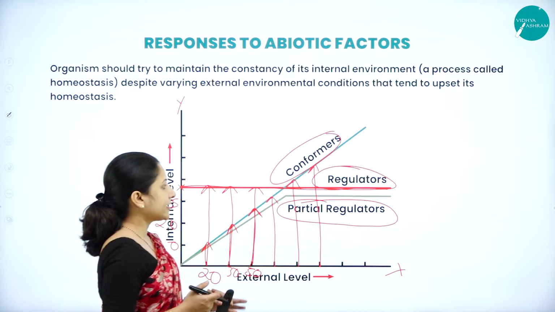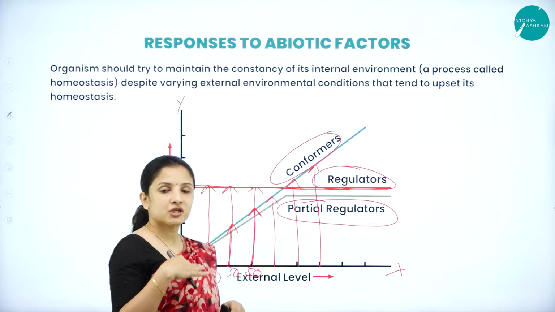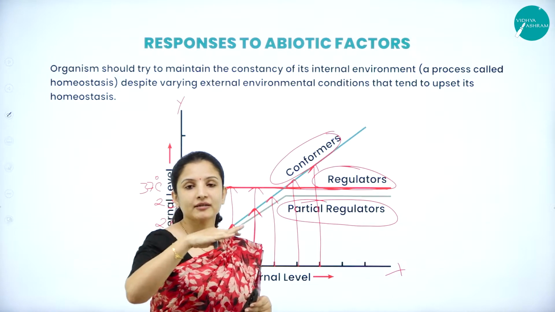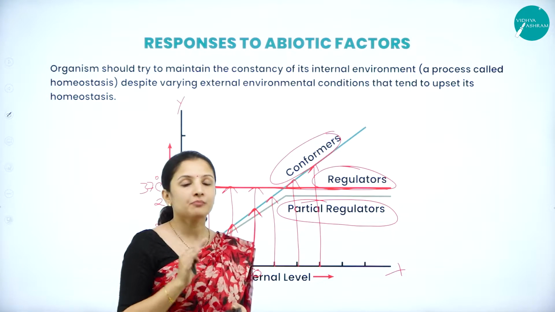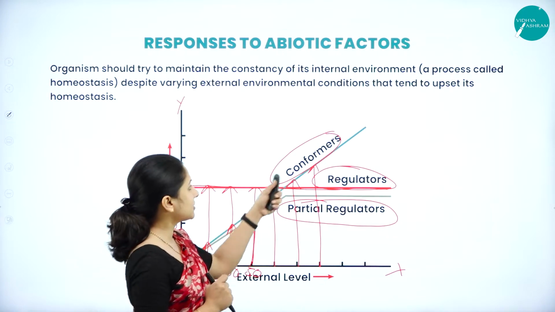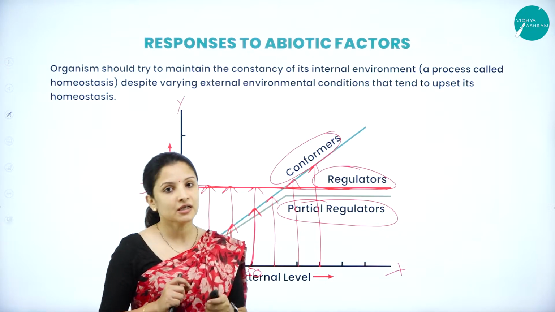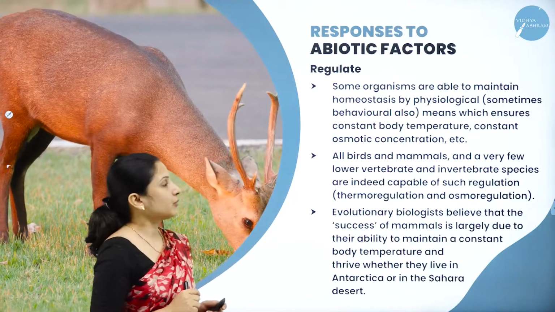Next, partial regulators. Partial regulators are the ones whose body temperature increases to a certain level and then becomes constant. Beyond that, it will not increase. So those are partial regulators. In this particular session, we will discuss in detail about conformers and regulators. So we'll talk about the regulators.